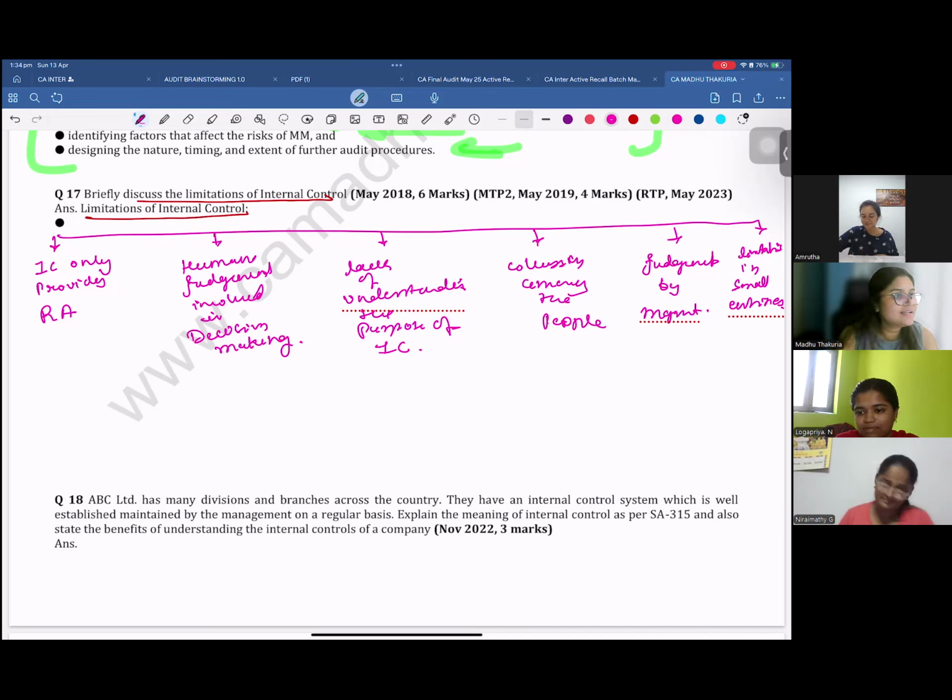How many limitations are there, Amrita? Just signal me with your fingers. There are 6 limitations. How many of these 6 limitations involve the human being?